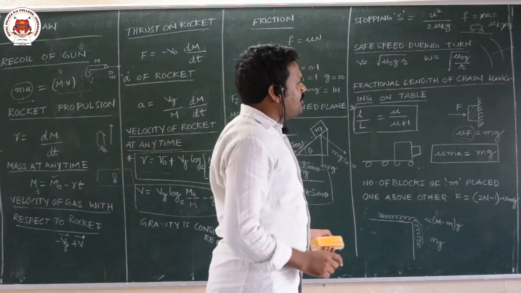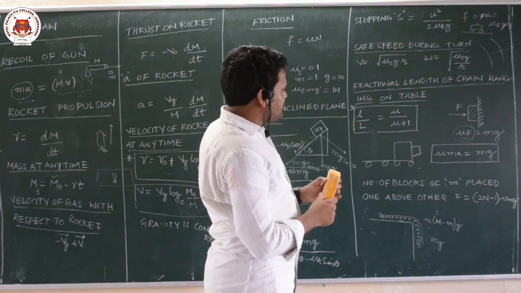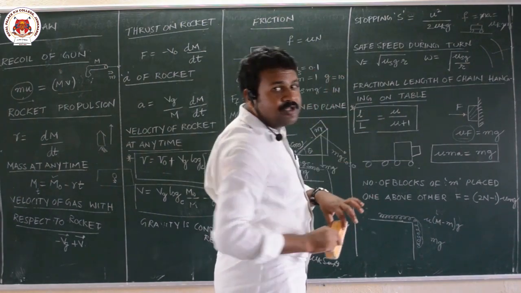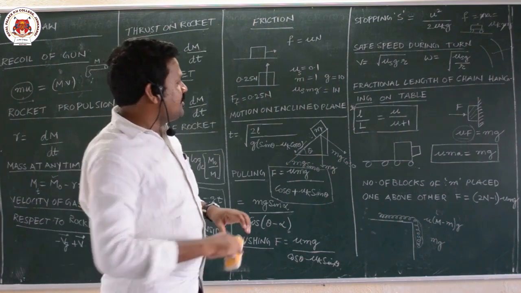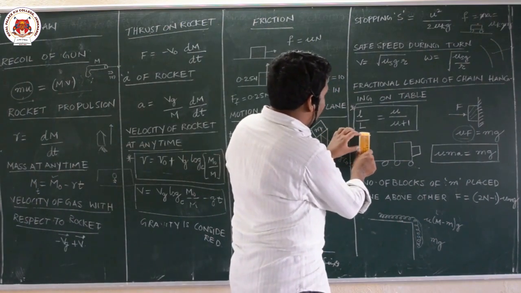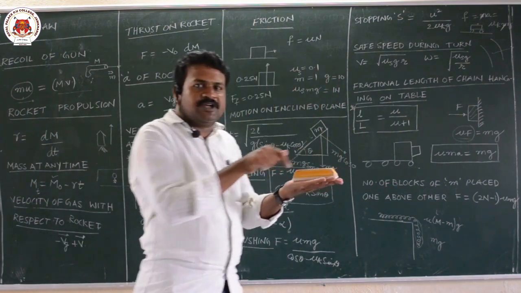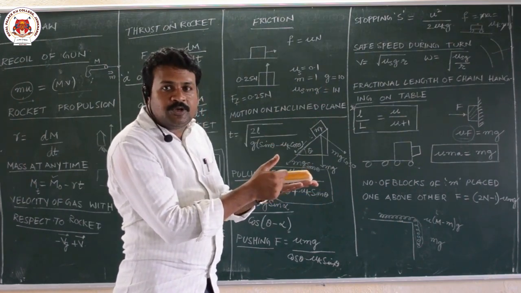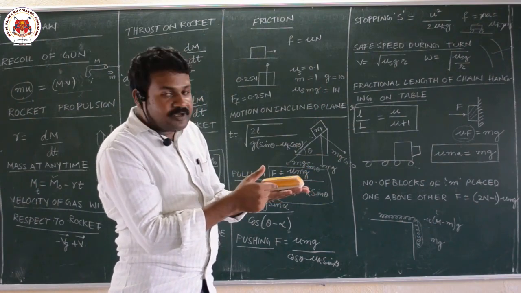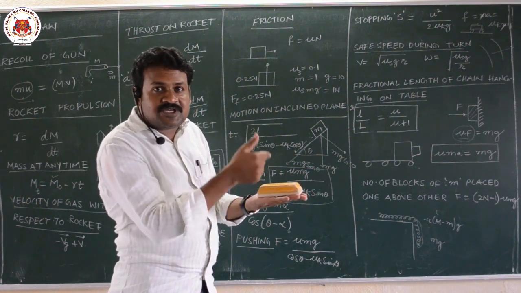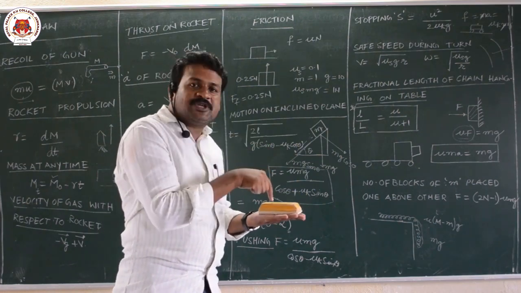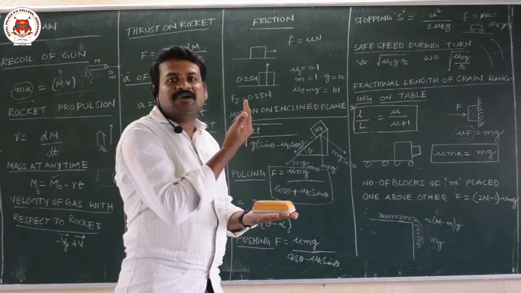This is very important here. Normal reaction will be the applied force. What is the definition of normal reaction? The force which is acting perpendicular to the lower surface of the upper body. Suppose this body is present on a ground like this. The force acting perpendicular to the lower surface of the upper body is called a normal reaction. So with what force you are pressing down, that force acts as a normal reaction.